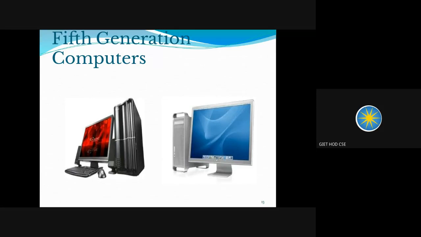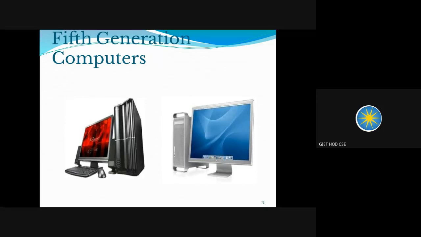After that, we have fourth generation computers, which are the computers that we are using in today's scenario. They were using microprocessors, in which a number of circuits were integrated on a single device. They were less expensive than previous computers, and they understand all the high level programming languages.